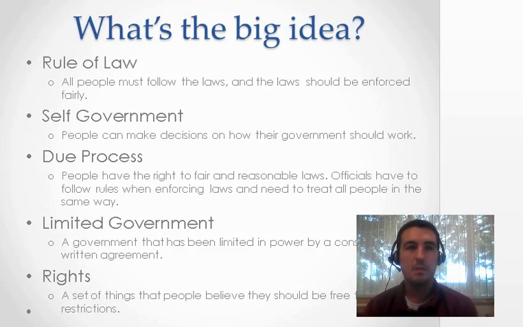Limited government means that the government does have power, but it doesn't have all the power. It has things set up so if the government does something wrong, they can be punished in some way. So not all of the power lies in the hands of government. And then rights, the one that I think is the most important one. As U.S. citizens, we all have certain rights. Those rights need to be protected by the government, and they can't be taken away by the government. So those are the 5 things, and you'll see each of those in at least one of the influences we're about to go over.